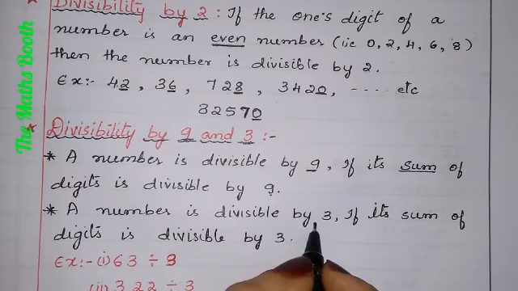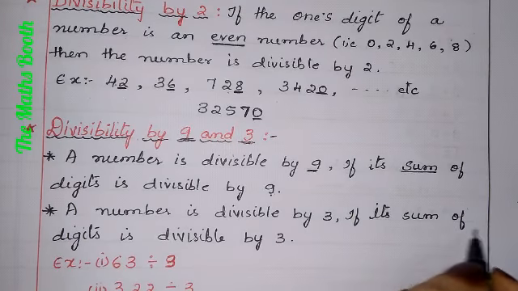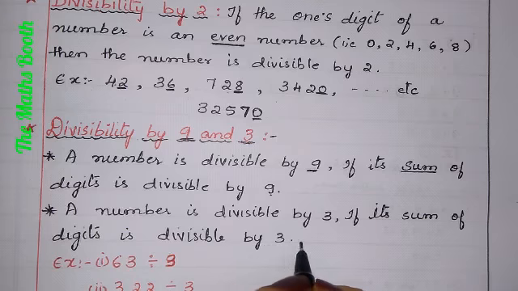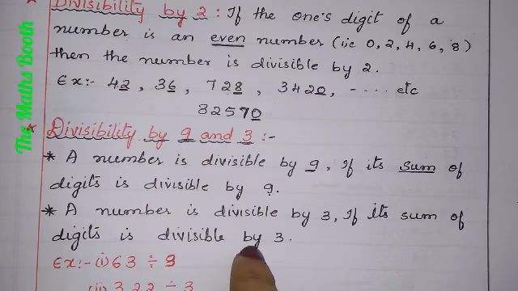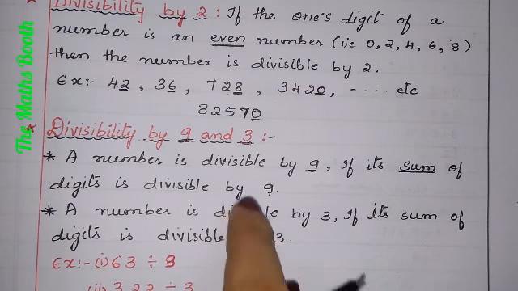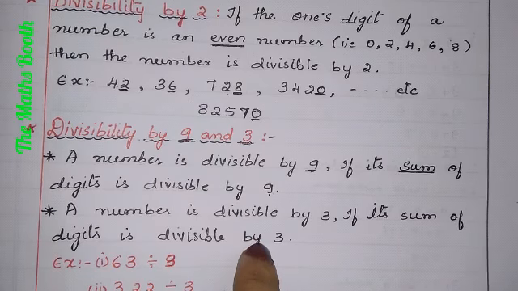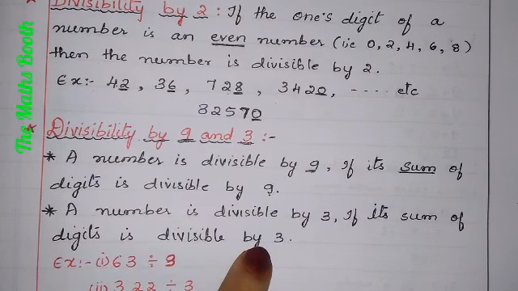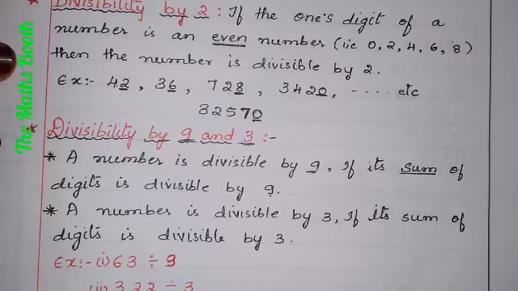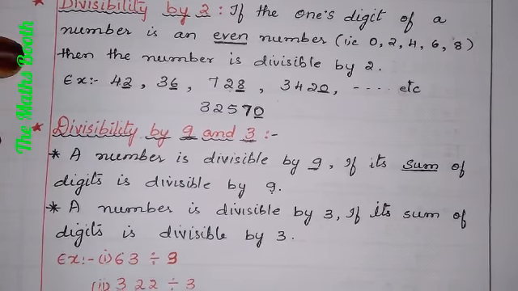A number is divisible by 3 if its sum of the digits is divisible by 3. 9 और 3 का condition same है. 9 and 3 condition is same. So what is the condition? That sum of its digit is divisible by 9.